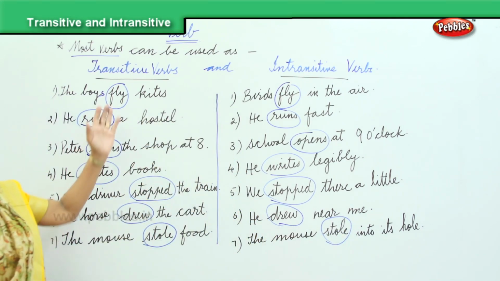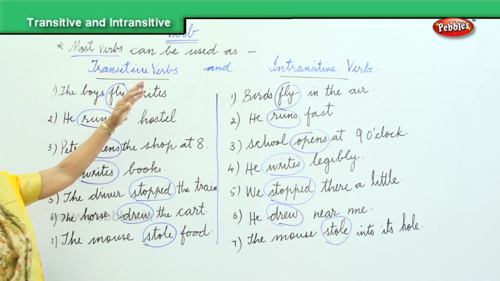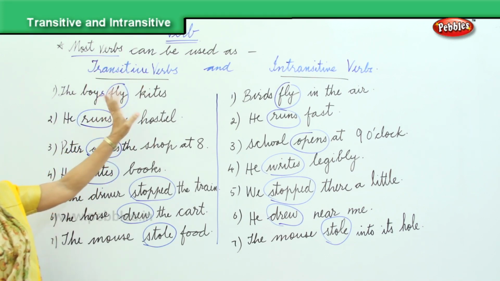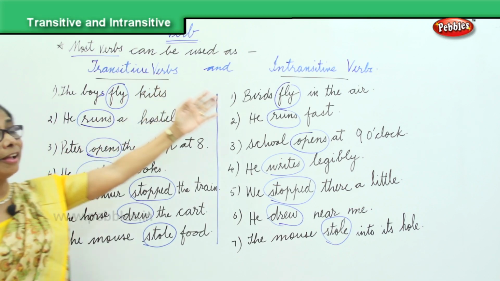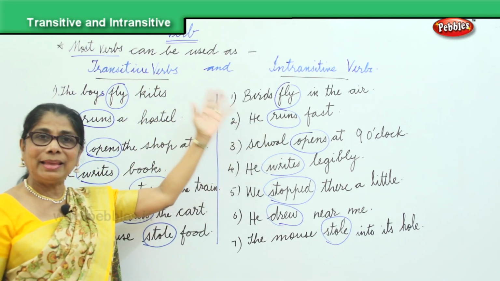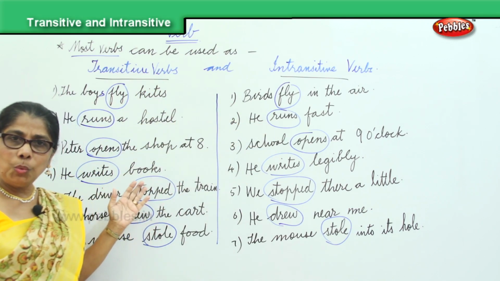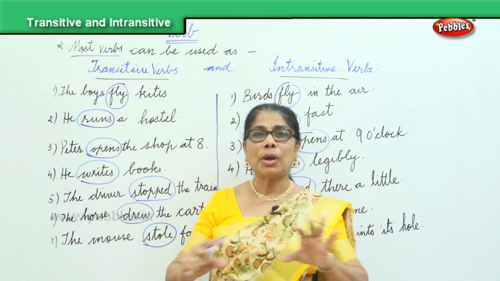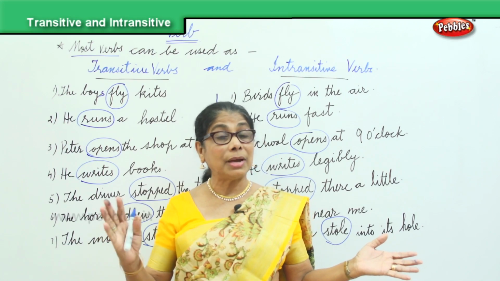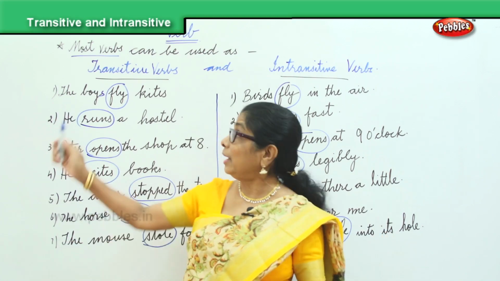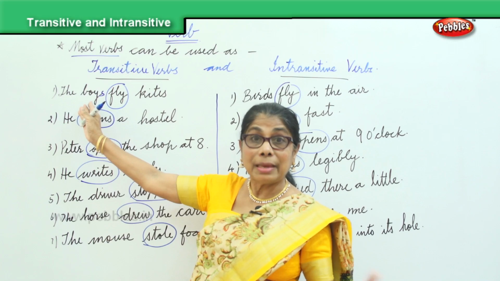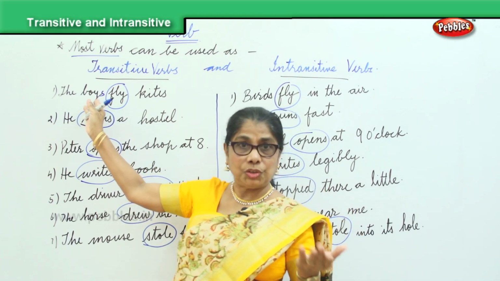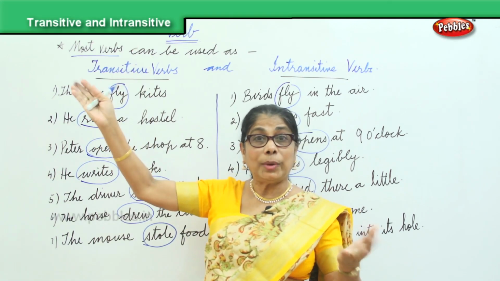Now, what we are looking at is that most verbs can be used as transitive or intransitive. In the transitive, all we need to know is that the subject needs an object to complete the sentence. The subject is doing an action. A verb is a doing word, an action.